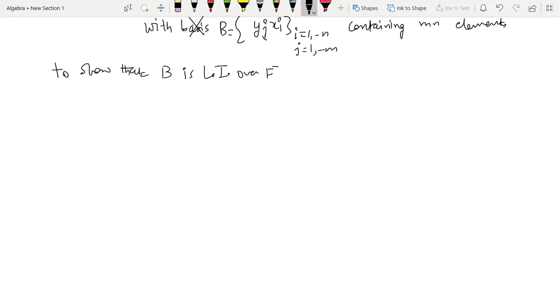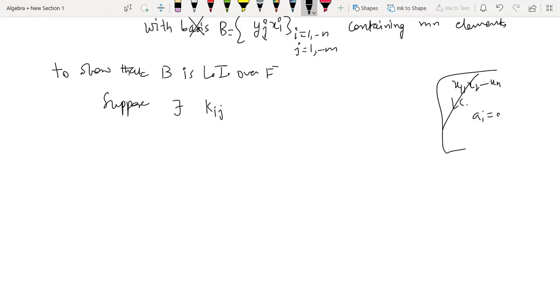So किसी भी सेट को LI हम कैसे शो करते हैं? किसी भी सेट को LI जब हमने शो करना होता है, सपोज आपको शो करना है x1, x2, xn linearly independent है. So what you will do, you will start with their linear combination and ultimately prove that all the scalars are 0. So this is what we are going to do here. So suppose there exist scalars, आपको उतने ही कंसिडर करने हैं जितने एलिमेंट्स हैं.